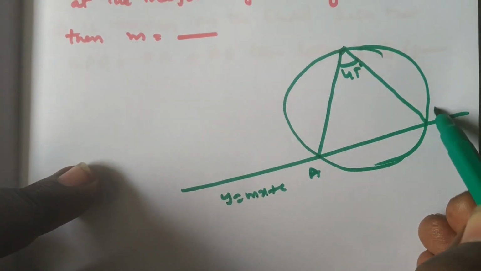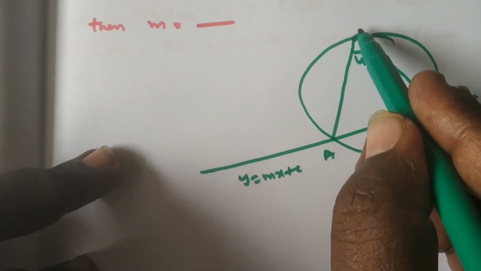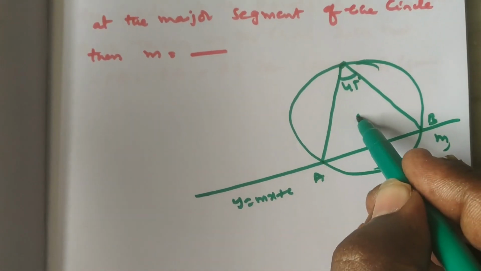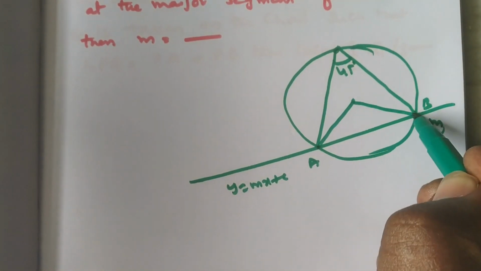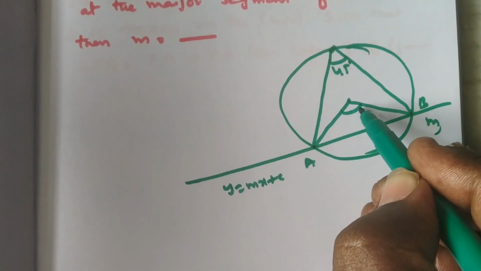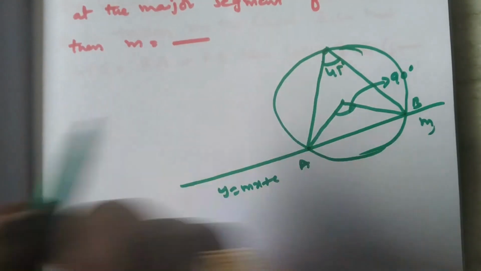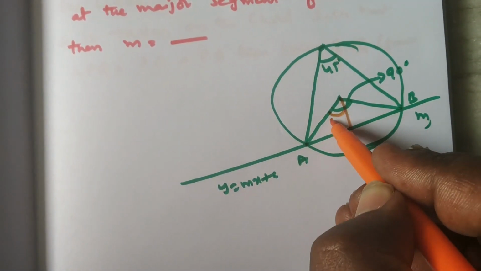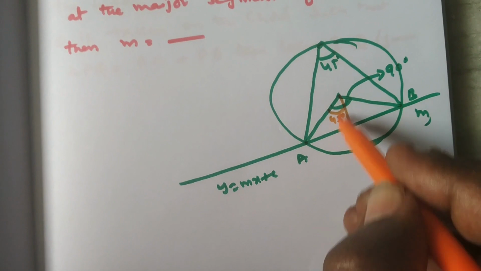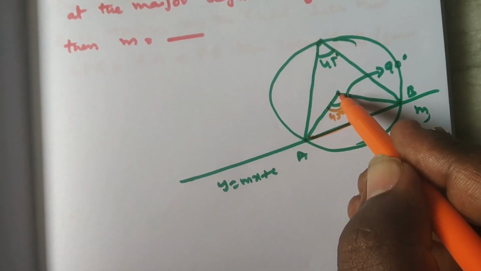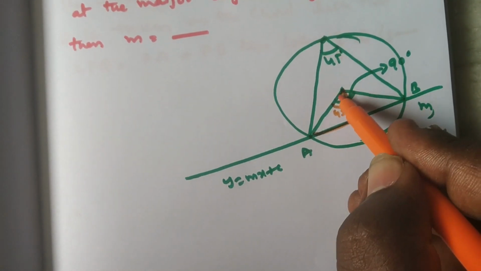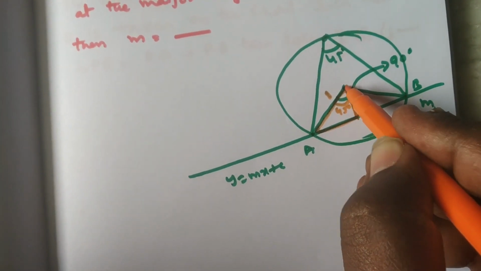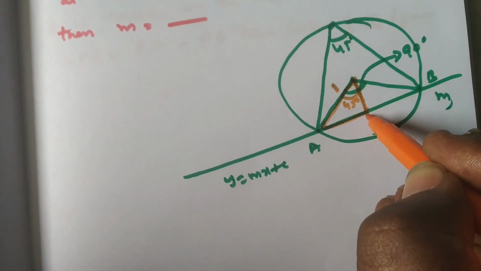So this is the chord AB, subtending an angle of 45 degrees on the major arc of the circle. Then by the above concept, the angle subtended by the same chord at the center is what? 90 degrees. If it is 90 degrees, draw a perpendicular. This becomes 45 degrees. When it is 45 degrees, both these lengths are equal, and it is the radius of the circle. What is the radius of the circle? 1. Now find the perpendicular distance from the center to the line.